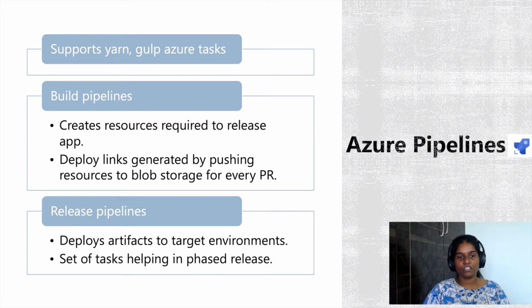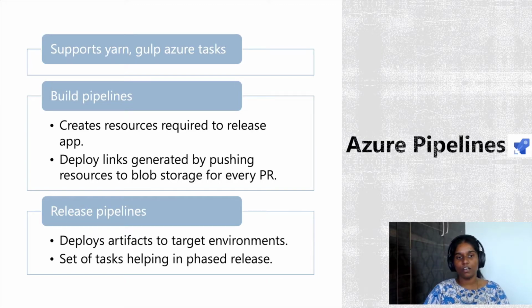The next one in this list is the release pipelines, which basically automate the release of your app to different environments. Using release pipelines, you can configure some extra checks or gates or pre-deployment approvals, through which you have fine-grained control on how you want to release your app.